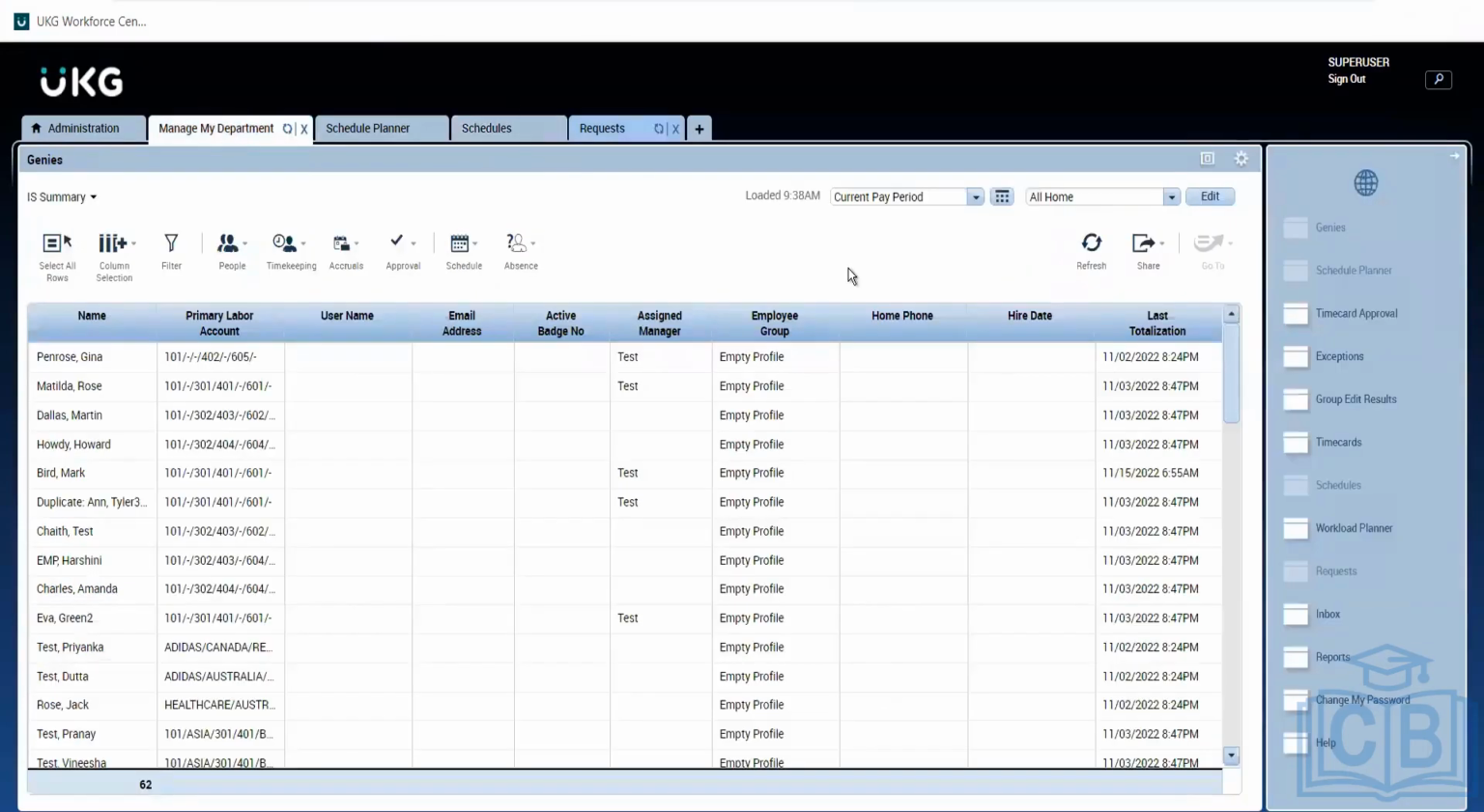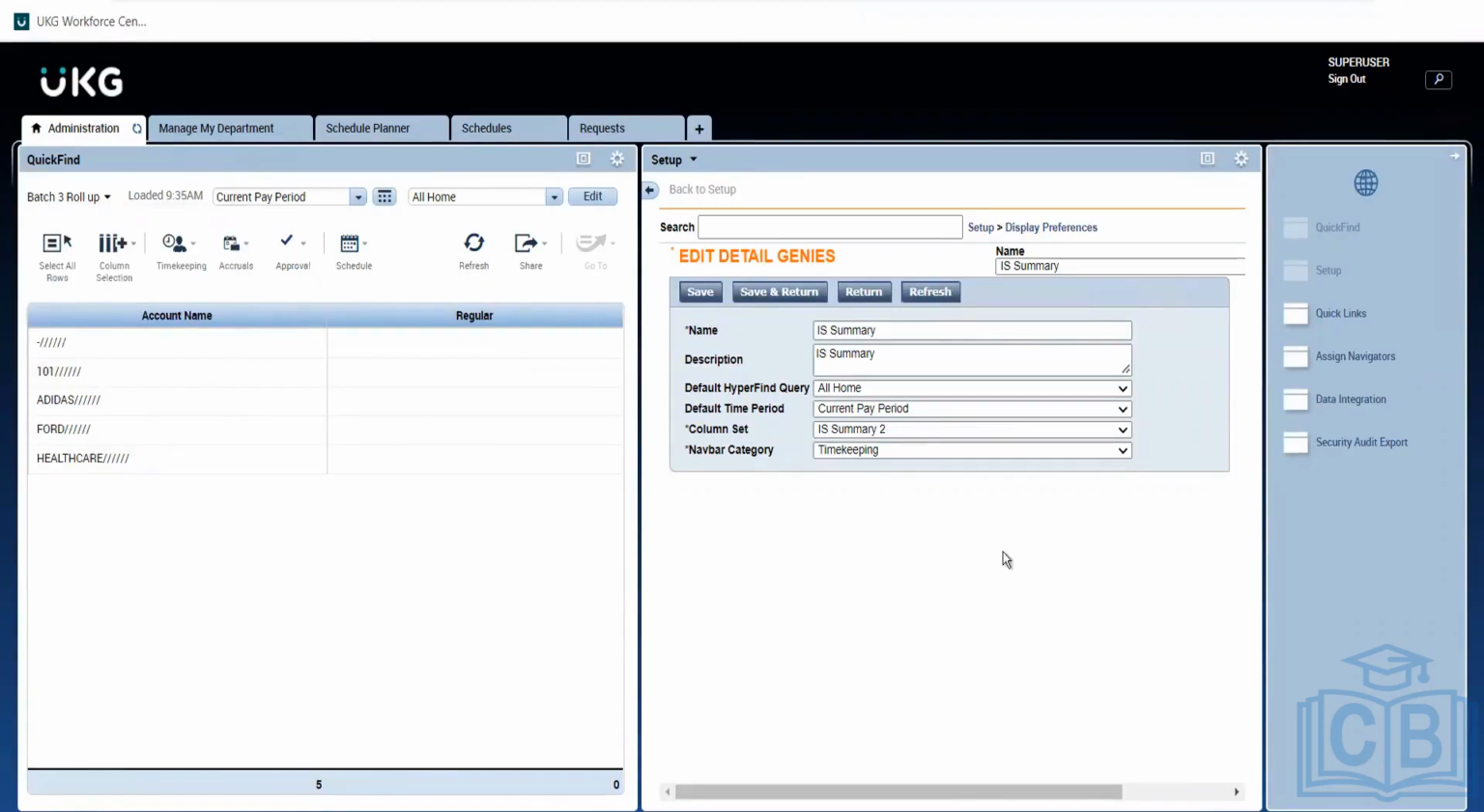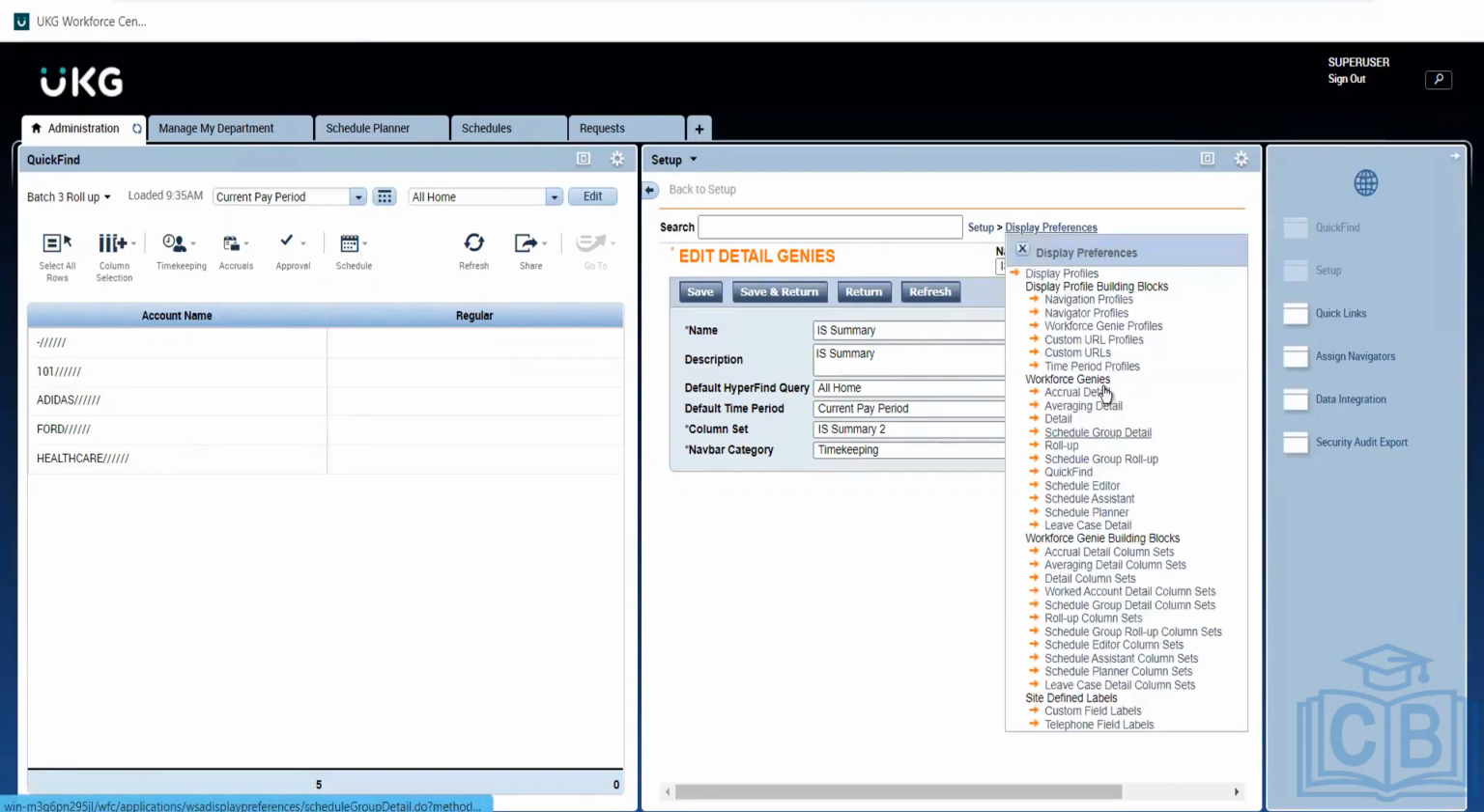So for that purpose, if you are creating some genies, then we need to mark it. But 99% of whatever you are creating will be under timekeeping. We are using it for timekeeping purpose only. Management department is a timekeeping bar, so in that only we are using it. So other items, like I said, accrual will be related to accrual details. Maybe I'll show you one more detail process also.